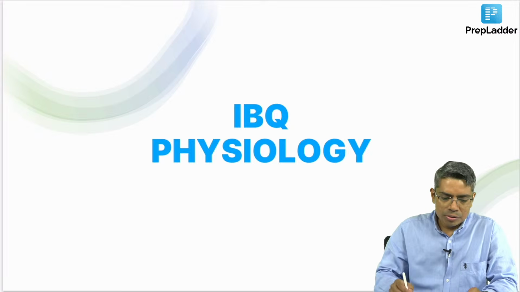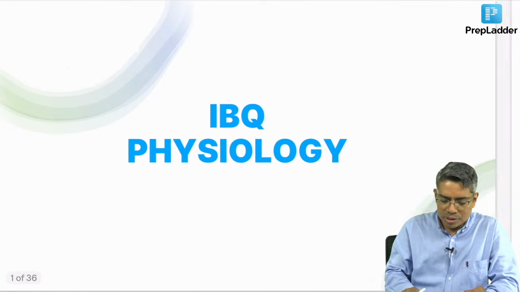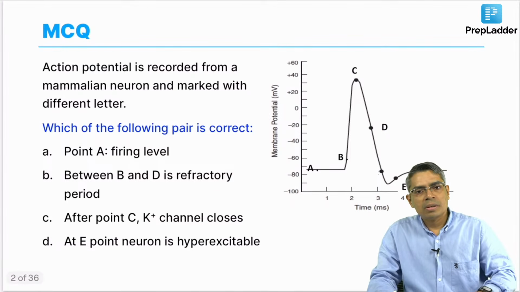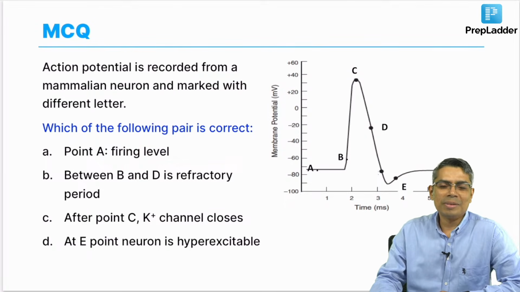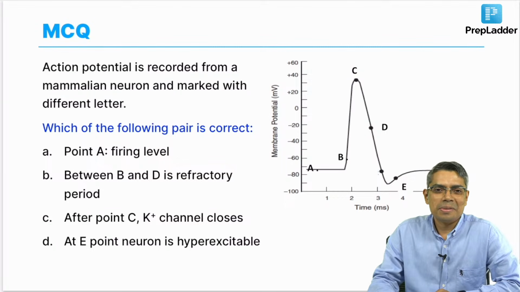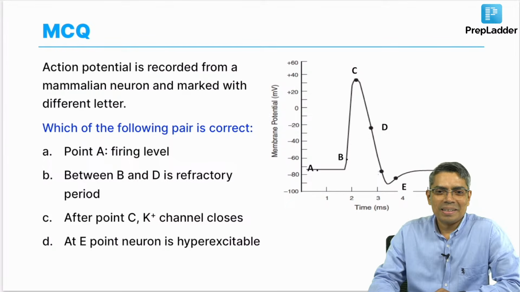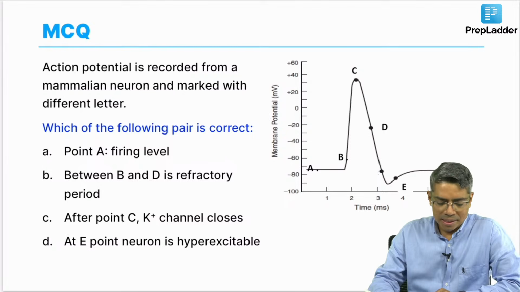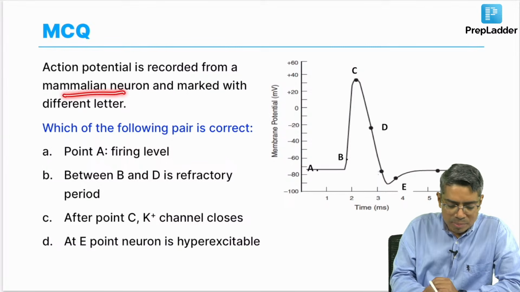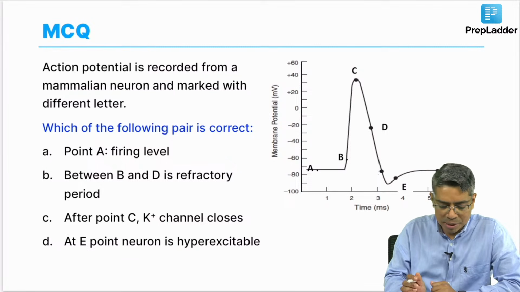So now we are going to start the session. The first MCQ that is coming in front of you is an old MCQ, and this is a very common image in physiology, because physiology without action potential is not possible. So the first image in front of you is based on action potential, and this is an action potential of the mammalian neuron. So, neuronal action potential.